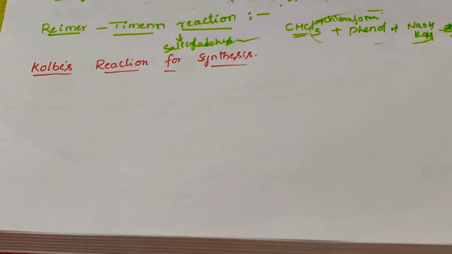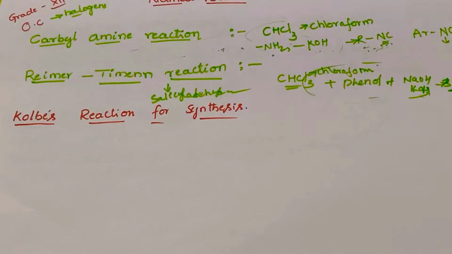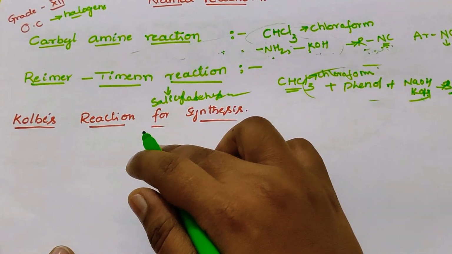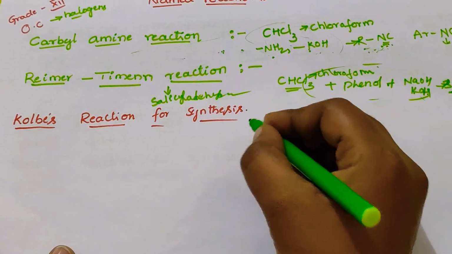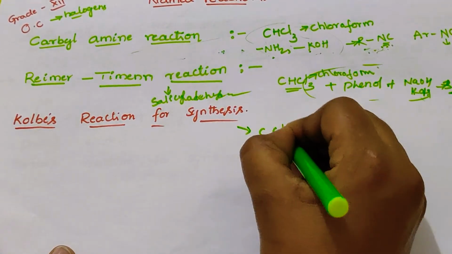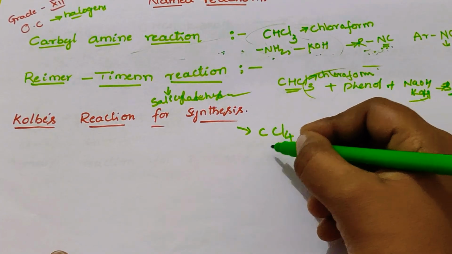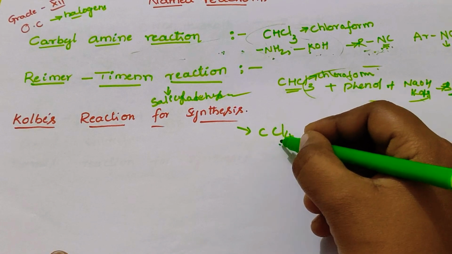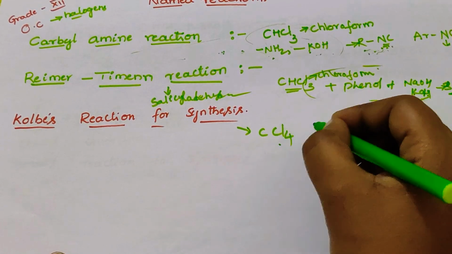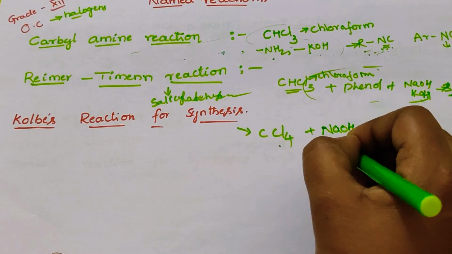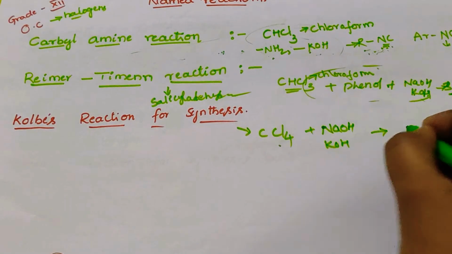The next one is Kolbe's reaction for synthesis. In Kolbe's synthesis, we use phenol. Phenol reacts with carbon tetrachloride. The chemical formula of carbon tetrachloride is CCl4. It reacts with any alkali, NaOH or KOH, to form salicylic acid.